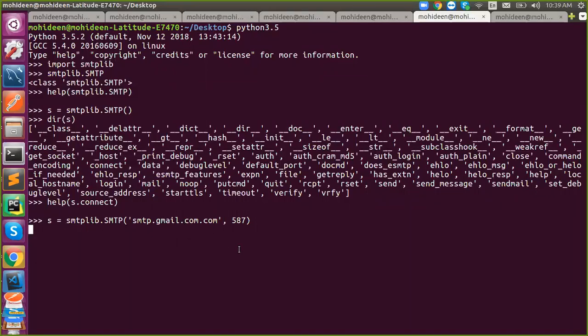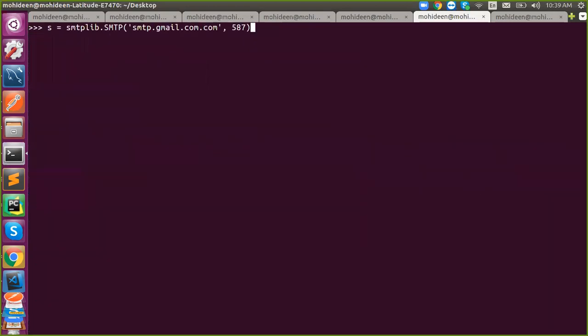Oh, sorry, I made a mistake. Where did I make a mistake? Here it is smtp.gmail.com. Here I showed you the host as some IP address, right? Why are they using a domain name instead? Is it possible or not? Yes, it's possible, because the IP address is going to translate into this domain name anyway, right? But why are they using this name instead of an IP address?